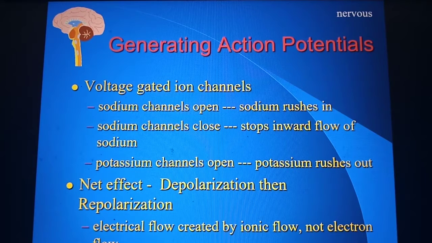Once the sodium rushes in, the sodium channels will close, and this again prevents the flow of sodium inside. We already saw that the cell membrane is permeable to potassium but not to sodium. So the sodium cannot come inside once the sodium channels close. After this, the potassium channels open and the potassium rushes out from inside.